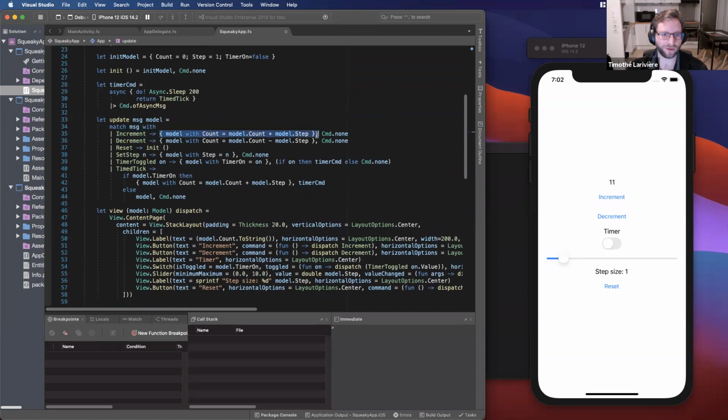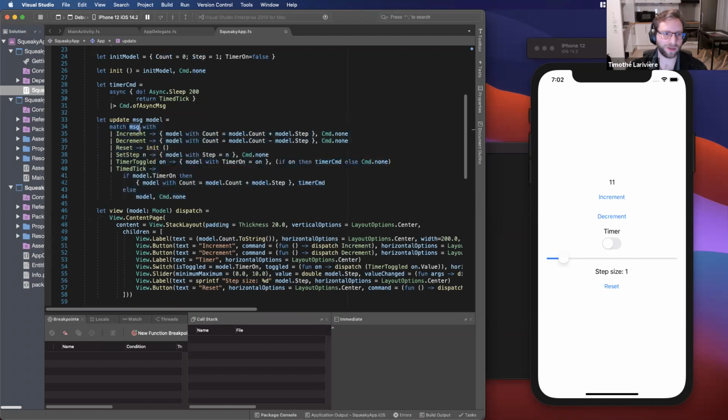we'll change the model by doing the correct changes to it. So here we increment the count by the step. That's what I was saying earlier, that this is called pattern matching.